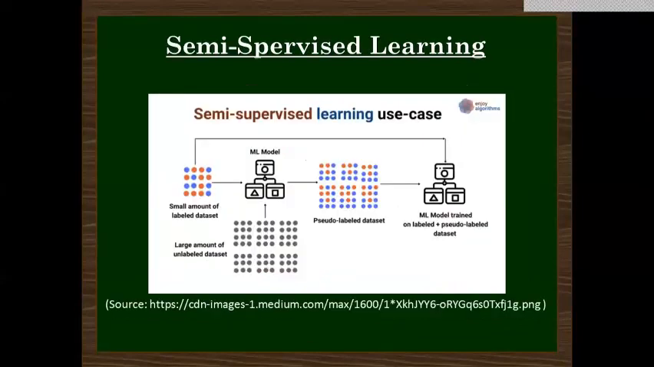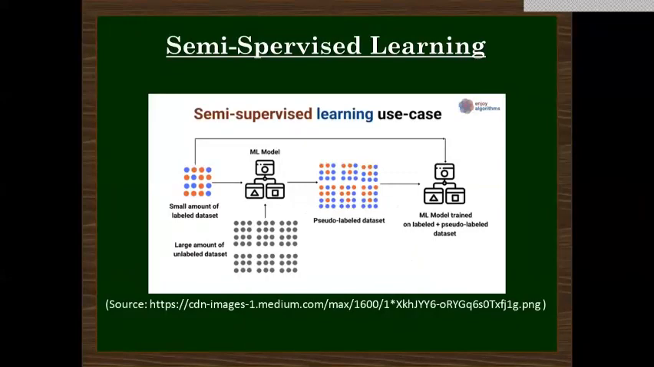Our next approach is semi-supervised learning. So it is a type of machine learning approach in which a small part of labeled and a large part of unlabeled data is used to train the model. It is a mixture of supervised and unsupervised learning.